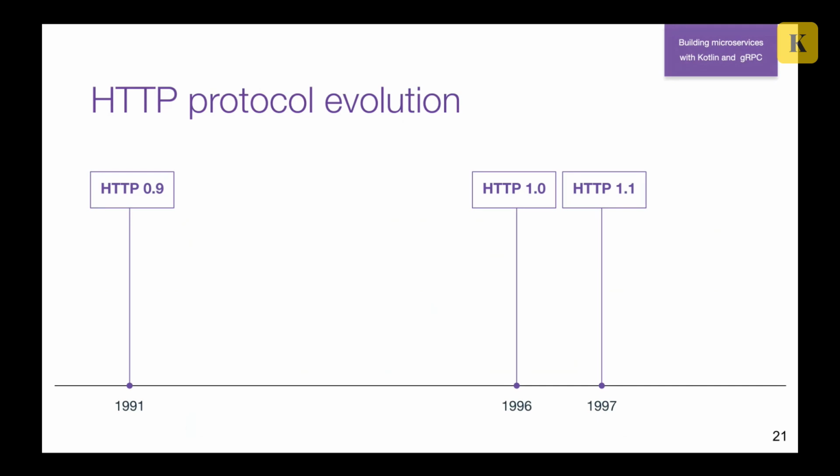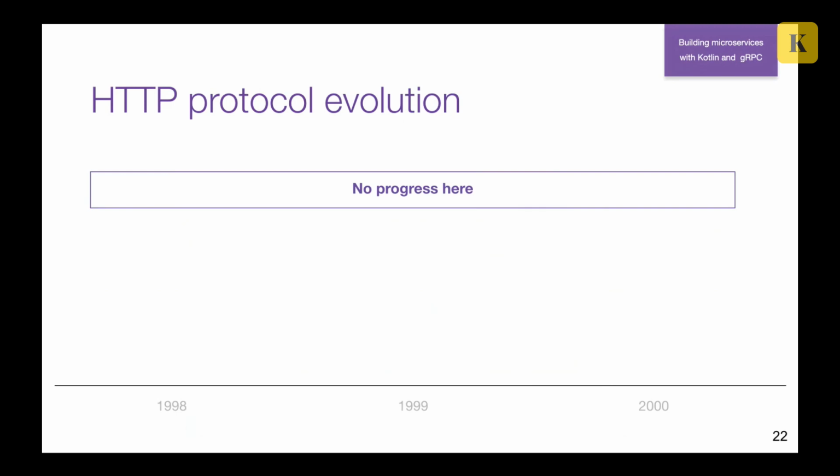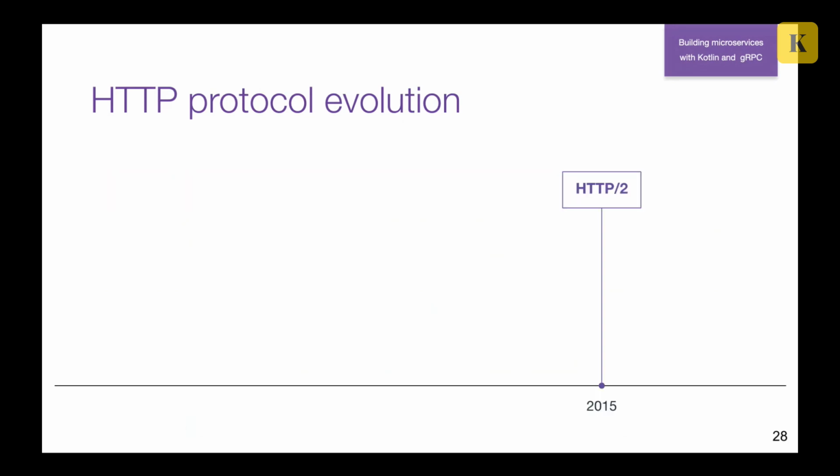A little bit about HTTP protocol evolution. In 91, it was HTTP 0.9. Then it was 1.0. Then in 97, 1.1, actually the version that almost all of us are using. And then no progress, and still no progress. Maybe they're not alive. I guess no. And suddenly, in 2015, HTTP 2 appeared. And so, of course, a joke.